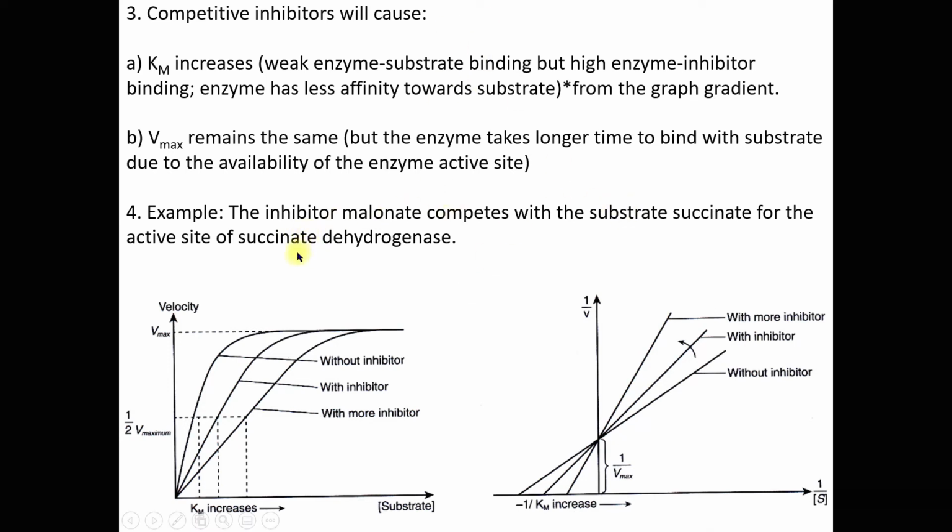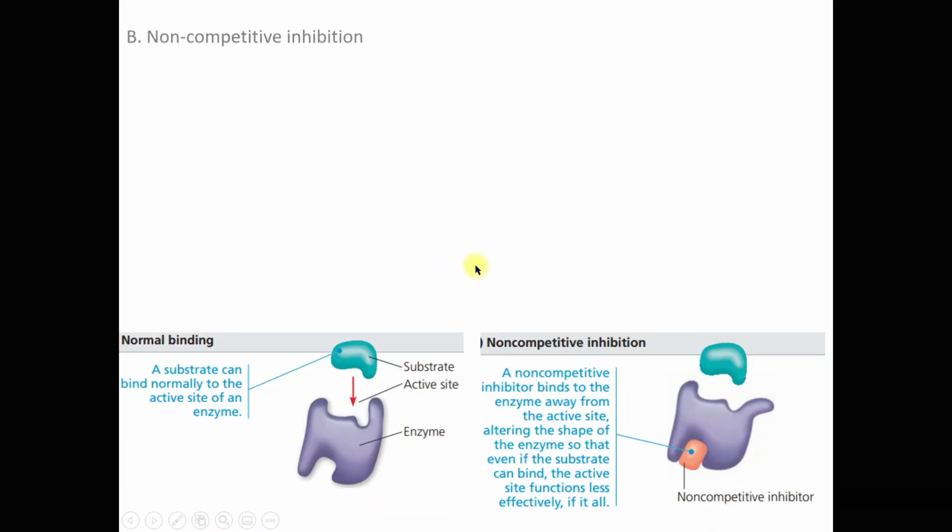So for this part, in this competitive inhibitor, what you need to know is that malonate is one example of a competitive inhibitor that competes with succinate for the enzyme succinate dehydrogenase's active sites. All right, the other type of inhibition is non-competitive inhibition. What do you think about non-competitive inhibition? You need to say there must be a molecule that does not compete with the substrate for the active site of the enzyme.